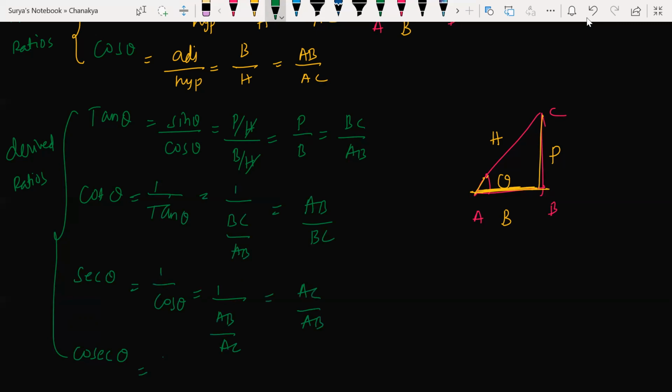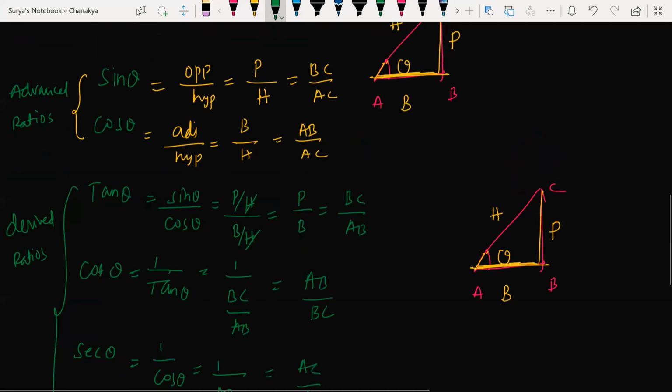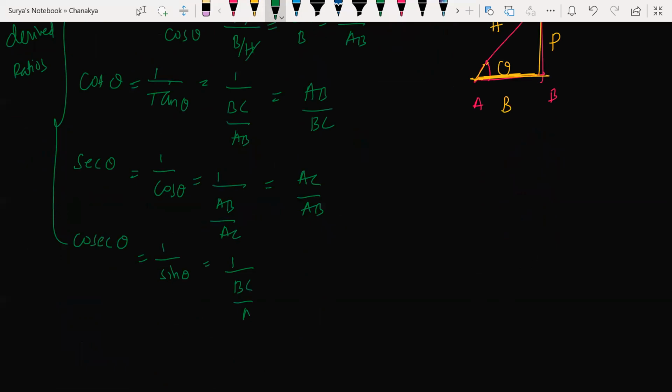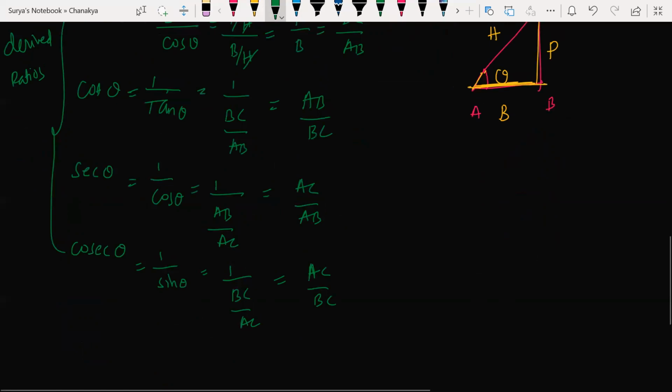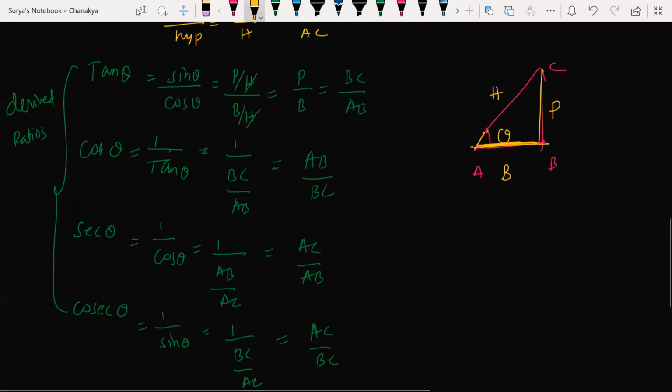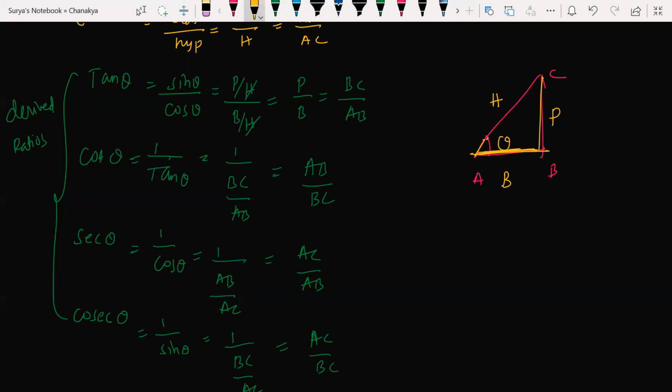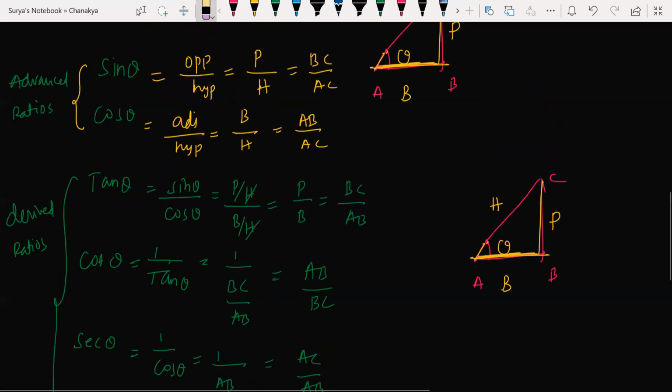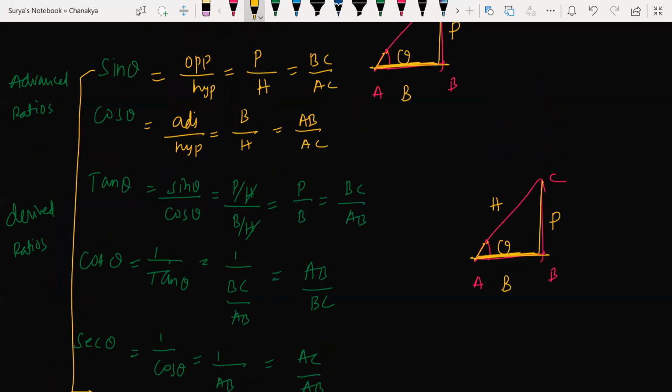Okay. Cosec theta is nothing but 1 by sin theta. Sin theta is what here? BC by AC, right? 1 by BC by AC is nothing but AC by BC. Cool. This is what the trigonometric ratios are. I'll just tell you who all are reciprocal to each other: sine and cosec will be reciprocal to each other.